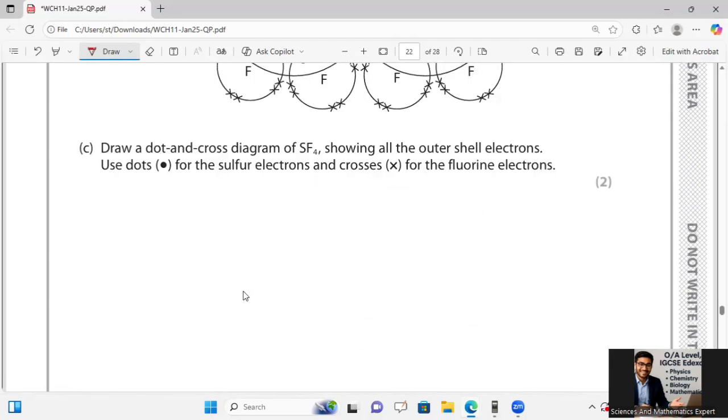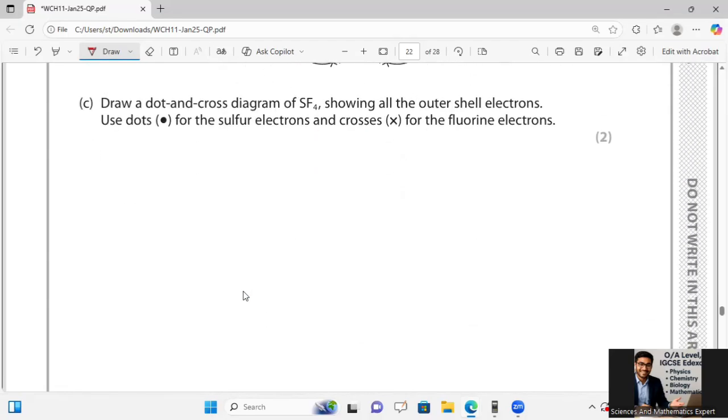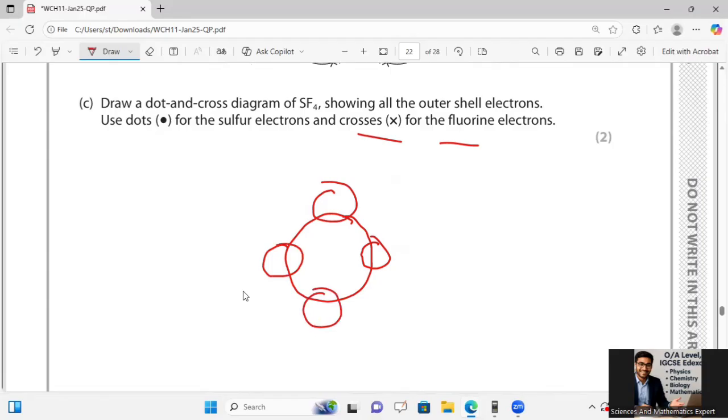Now he is saying dot and cross diagram of SF4. So cross for fluorine atoms. Okay. So SF4, 1, 2, 3, and 4. So fluorine has 7 electrons in its outermost shell, dot from sulfur, cross from here. And sulfur is making bonds by its dot, cross is for fluorine.